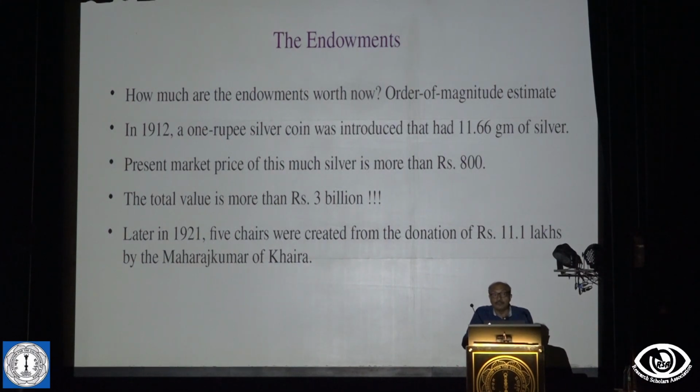So at the present market, if you compute that, the money that the two advocates gave to Ashutosh for the science college will be more than 3 billion, more than 300 crores. I'm not saying exactly 300 crores. By my book it is more, but it may be 250 crores. But you see what sort of donation we are talking about.